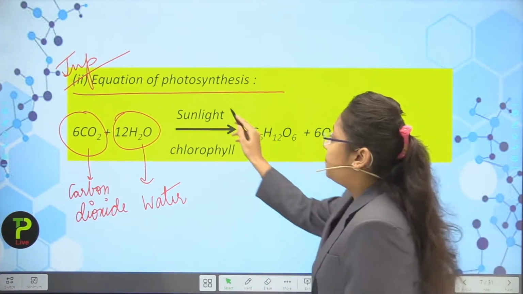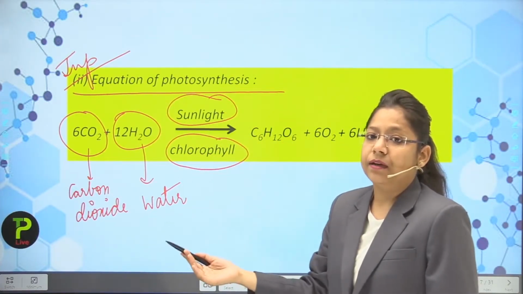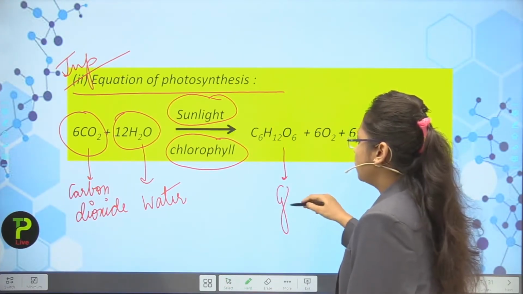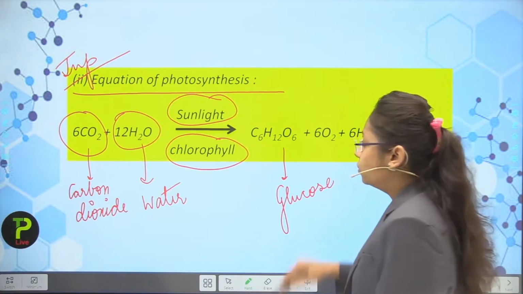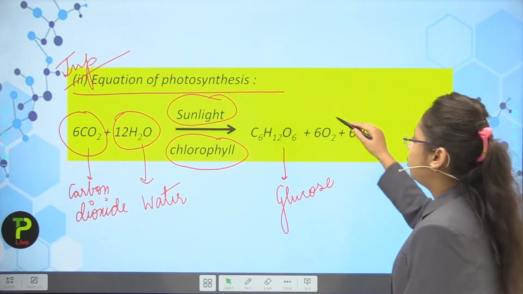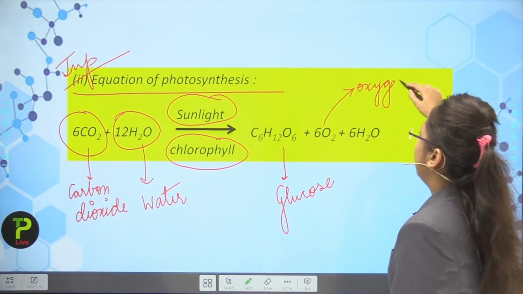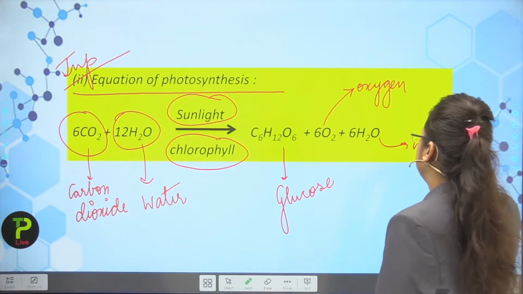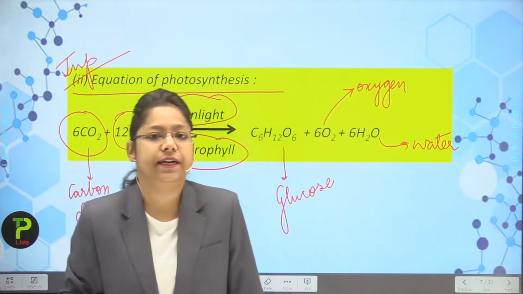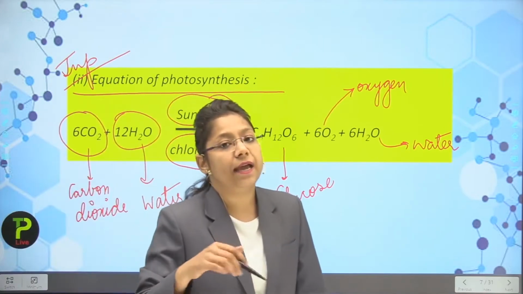Now, in the presence of sunlight and chlorophyll, the plant will prepare a product, and that is known as what? Glucose. And this is the formula of glucose, C6H12O6. The byproducts formed are oxygen and water as well. Water may be in the form of water vapor which is excreted out, but the main two products formed are glucose and oxygen.